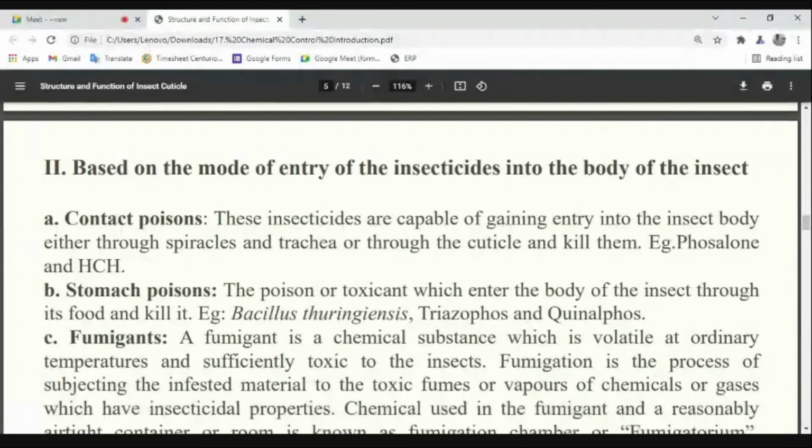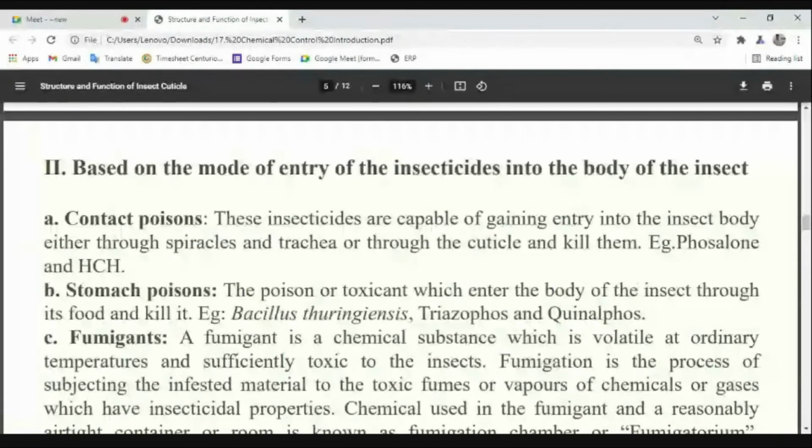Okay, thank you. So, based on mode of entry, classification of insecticides based on mode of entry. What do you mean by that? What may be the classification? The classification is all about how they enter into the insect, how they enter into the body.